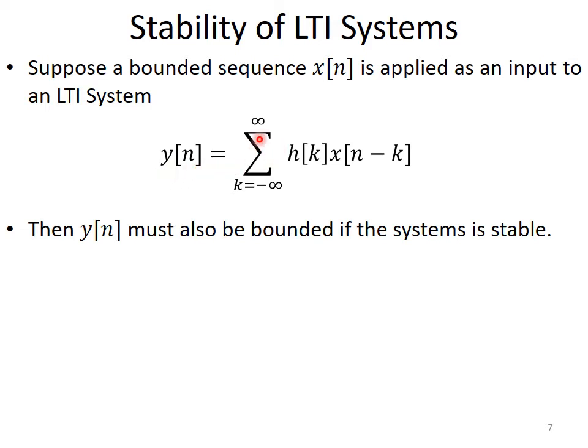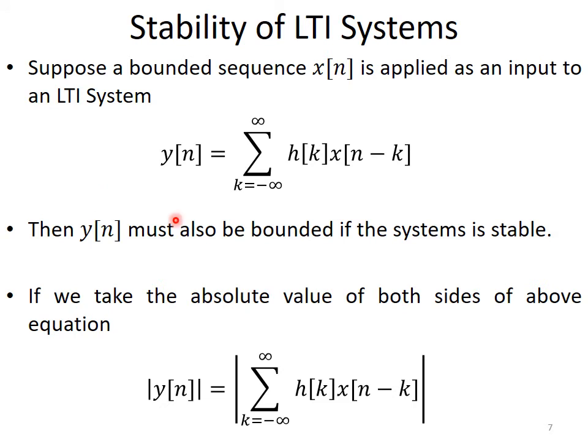So when x of n, a bounded sequence, is applied as an input, y of n is computed using this formula, where h of k is the unit impulse response of the system and x of n minus k is the bounded input sequence. Now if the system is stable, then y of n must also be bounded. So in order to check whether y of n is bounded or not, let us take the absolute value of both sides of the equation, right?